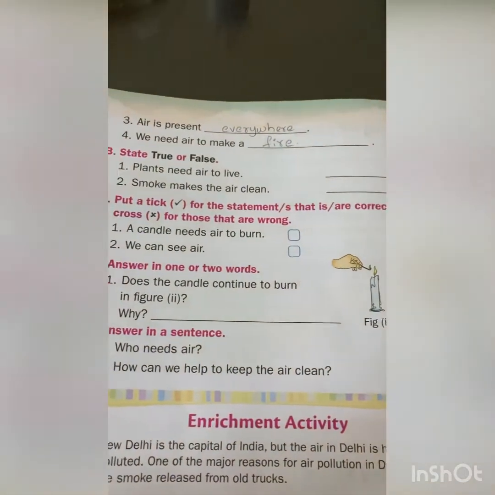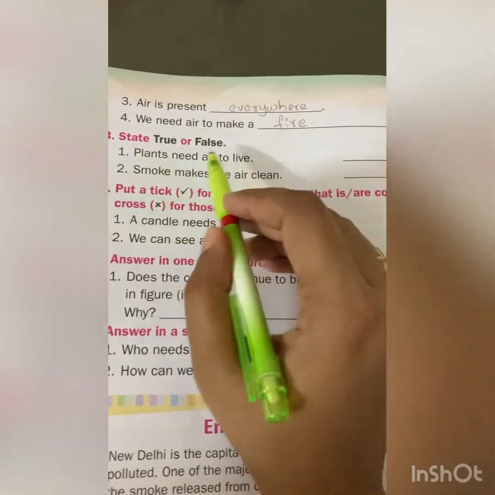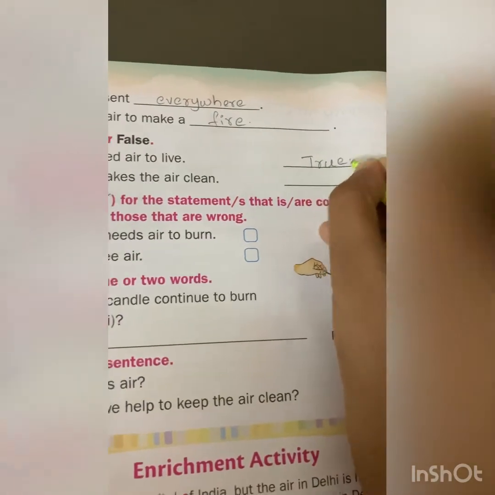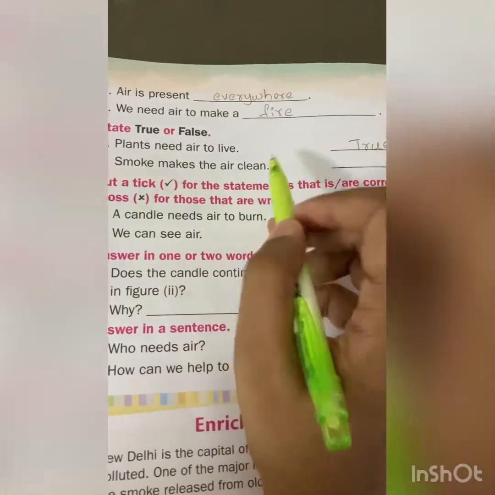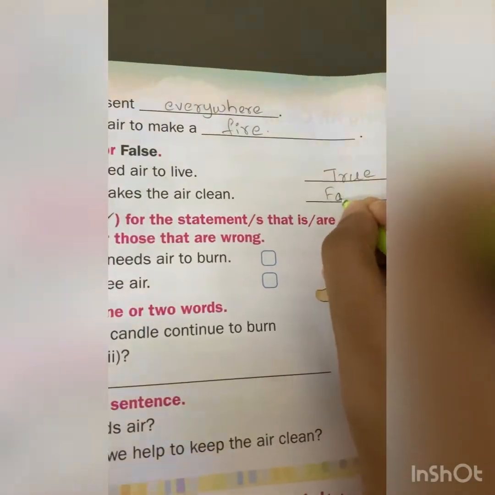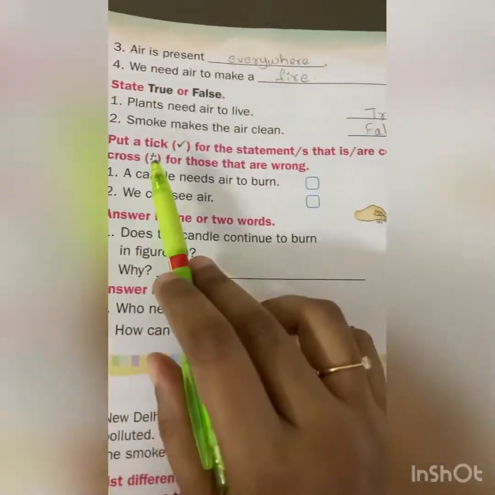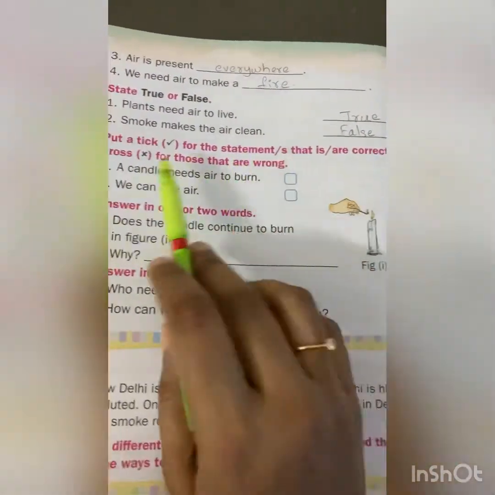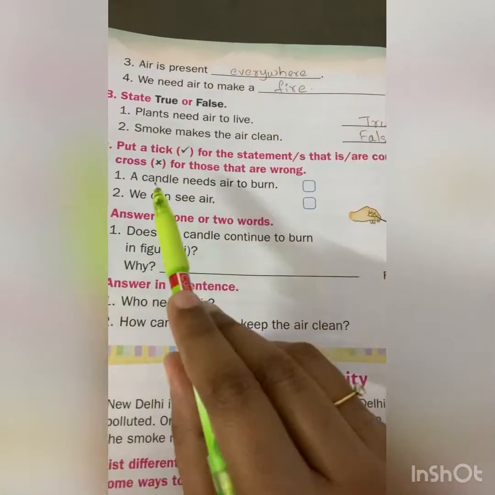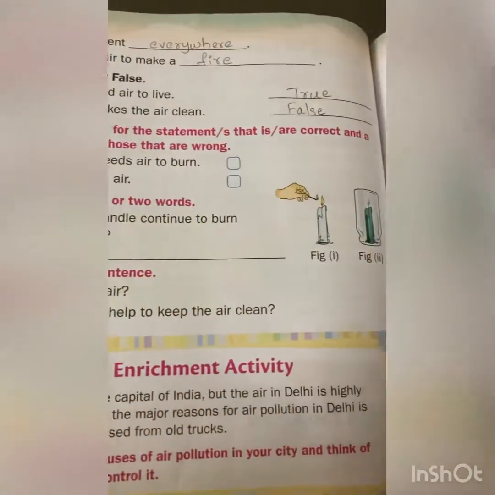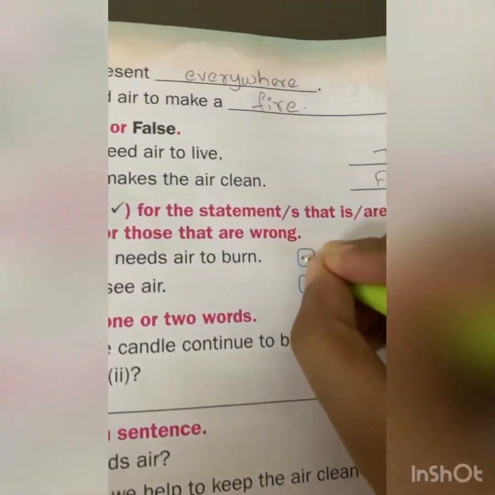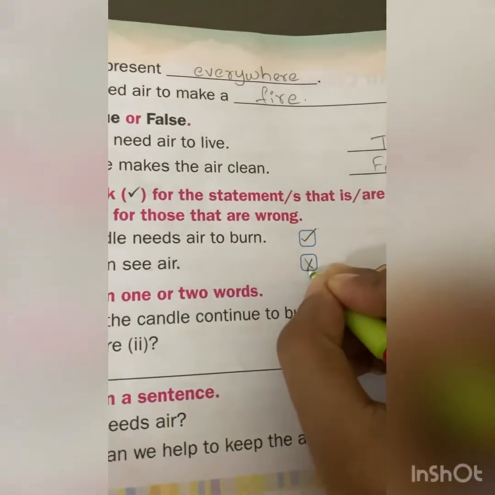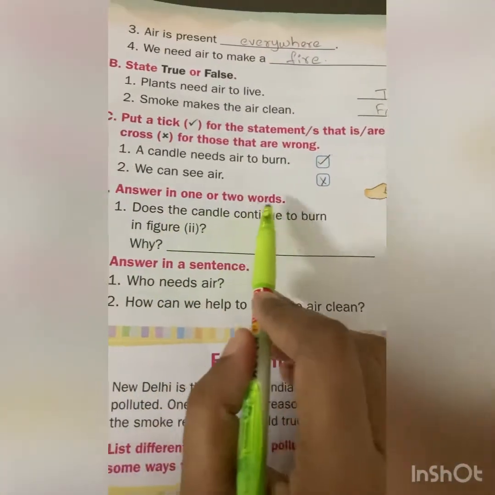Children, next one, state true or false. Plants need air to live. True. Smoke makes the air clean. It is false. Put a tick for the statement that is correct and a cross for those that are wrong. A candle needs air to burn. Yes, a candle needs air to burn. We can see air. No, we cannot see air, so cross.